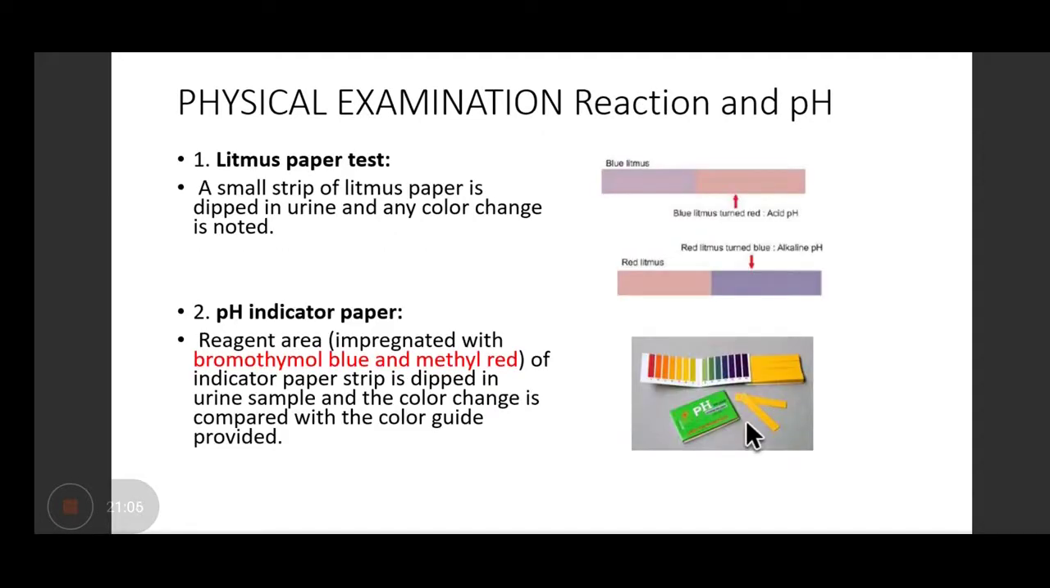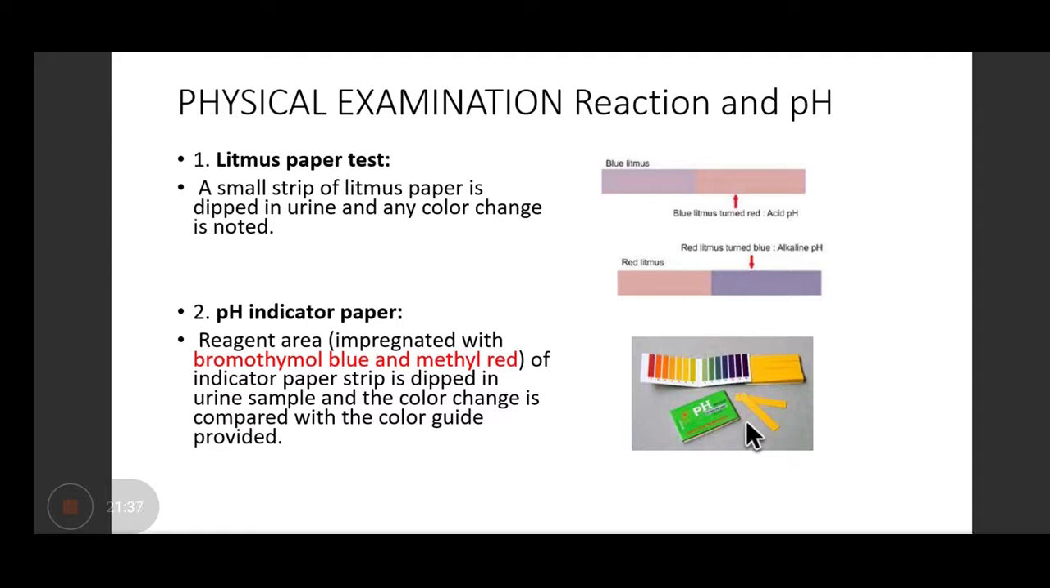And how do you do it? By litmus paper test or pH indicator test. Okay. So what happens in the litmus paper test? Blue litmus will turn into red if the pH is acidic, and red litmus paper will turn into blue if it is alkaline. So a small strip of litmus paper is dipped in urine, and the change in color is noted, right?